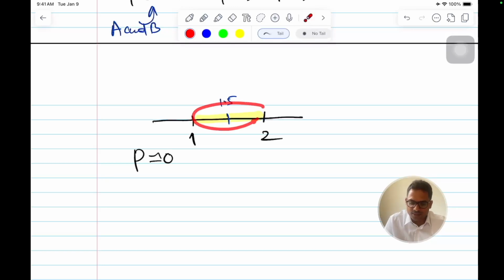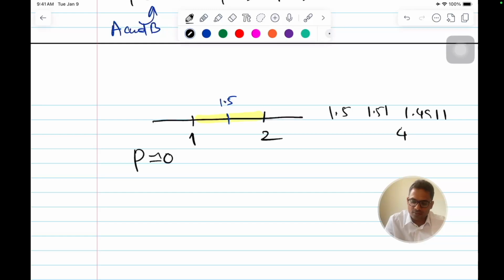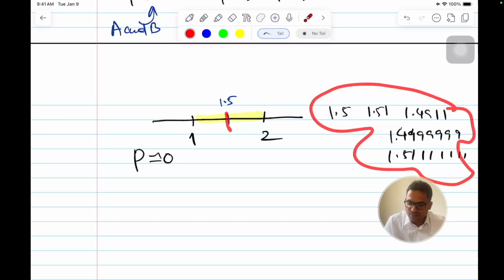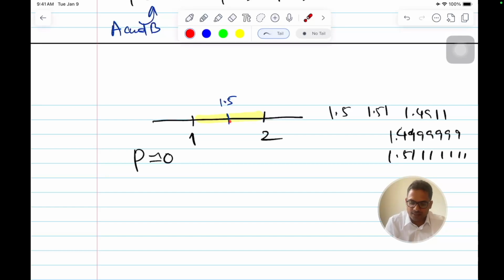because there are infinitely many points here. There can be anything, like for example 1.5, 1.51, 1.4911, 1.4999999999, 1.51111111, like that. There is no limit to this. So there can be infinitely many such points between 1 and 2. What is the probability that out of these infinite points, I put my pen exactly on 1.5? This will be almost equivalent to 0, because there are so many points.